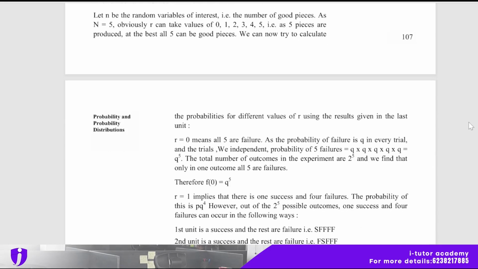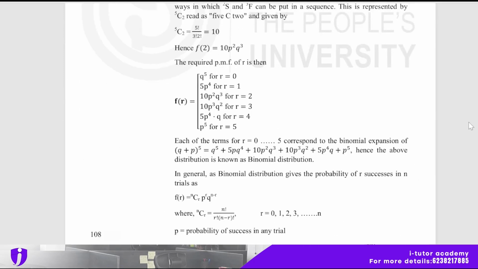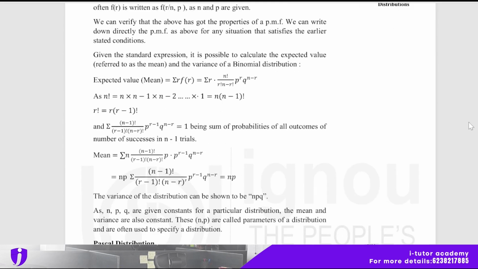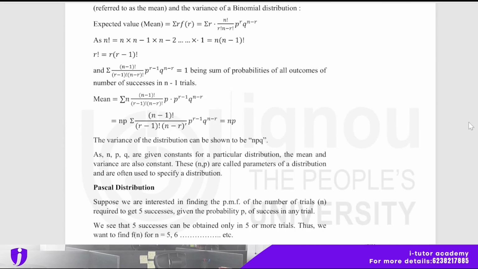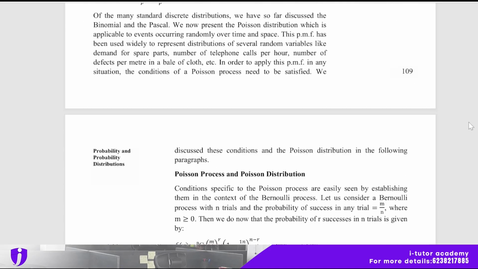And here is an example also, based on the equation. Pascal distribution: suppose we are interested in finding the PMF of the number of trials n required to get 5 successes, given the probability p of success in any trial. That is the Pascal distribution. And here is an example also.